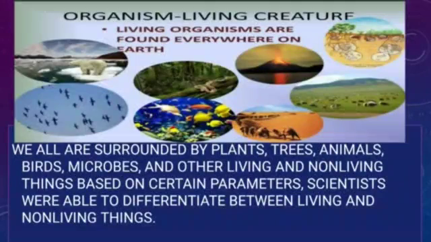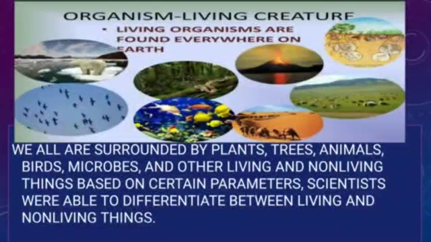It means we are all surrounded by plants, trees, animals, birds, microbes and other living and non-living things. Based on certain parameters, scientists were able to differentiate between living and non-living things. We are surrounded by many types of plants.